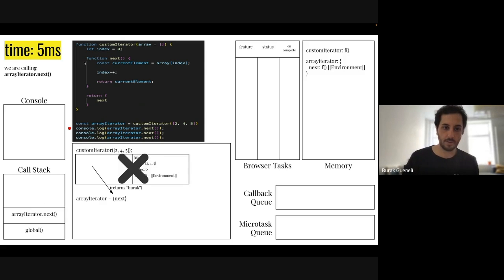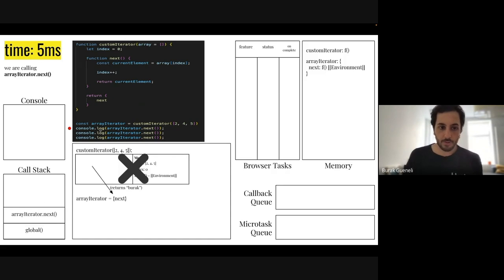So here, when you are defining this next function, since you defined this index and you defined this array's value in here, you will have a copy of those data, and in its closure, this next function will always have access to those things. We cannot return to the custom iterator's execution context because it's all gone until we call it again. But since this function is being defined inside of it, it will have access to some properties, and this is closure. Now we will continue running our code.